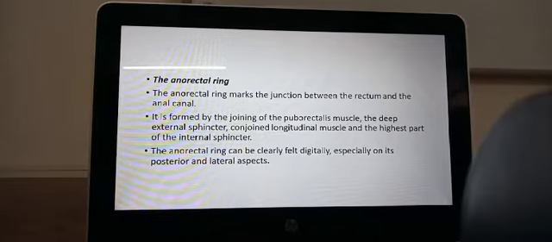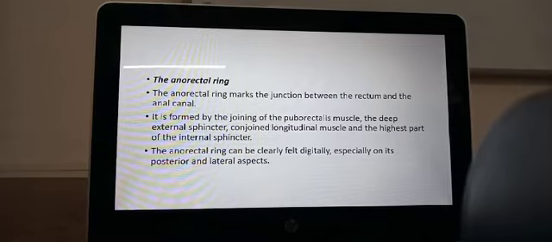Now, it is formed by the joining of the puborectalis muscle from both sides, from the pubis to the rectum. The muscle fibers are coming, they are part of the pelvic diaphragm rather than the external sphincter. They form the puborectalis muscle, the deep external sphincter, the conjoined longitudinal muscle, and the highest part of the internal sphincter.